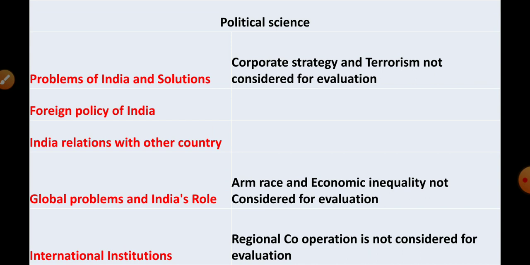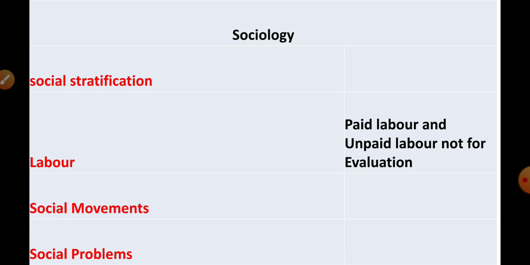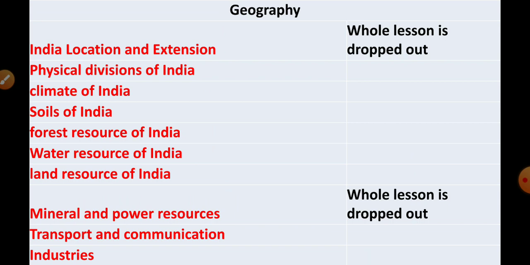Under this lesson, regional cooperation is deleted. Only regional cooperation is deleted. Remaining is important. Sociology part. Social stratification is for exam. Labor. Under labor, paid labor and unpaid labor is deleted. Social movements is for exam. Social problems is for exam.